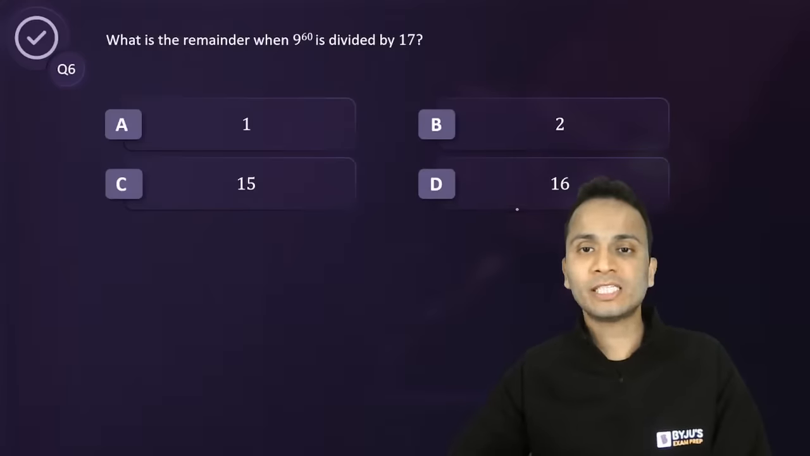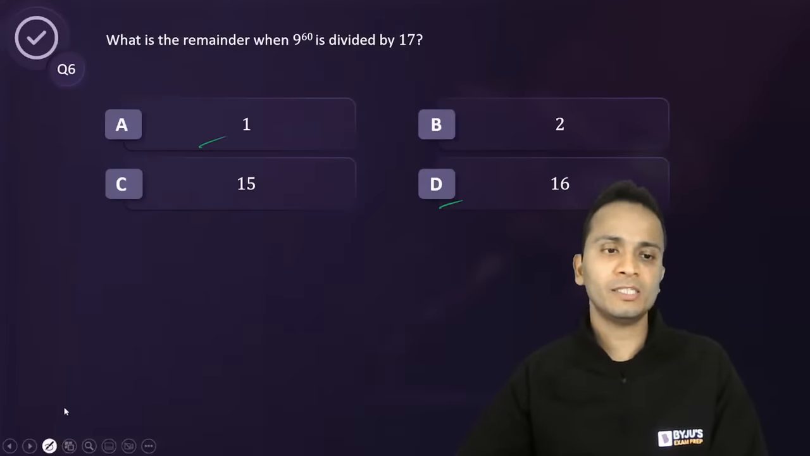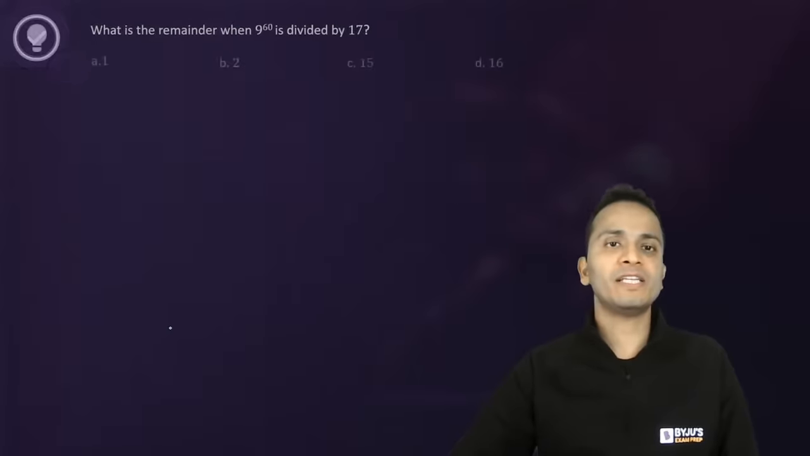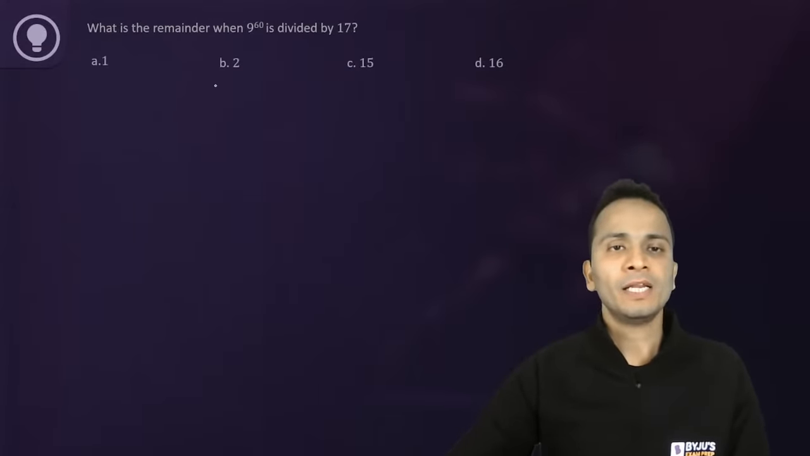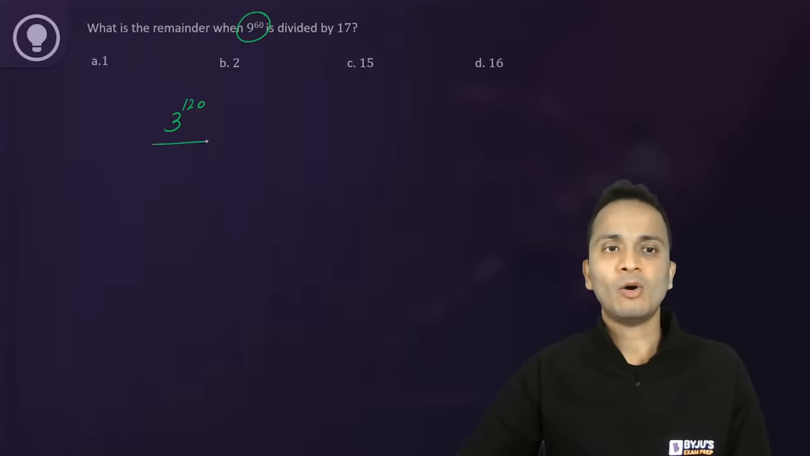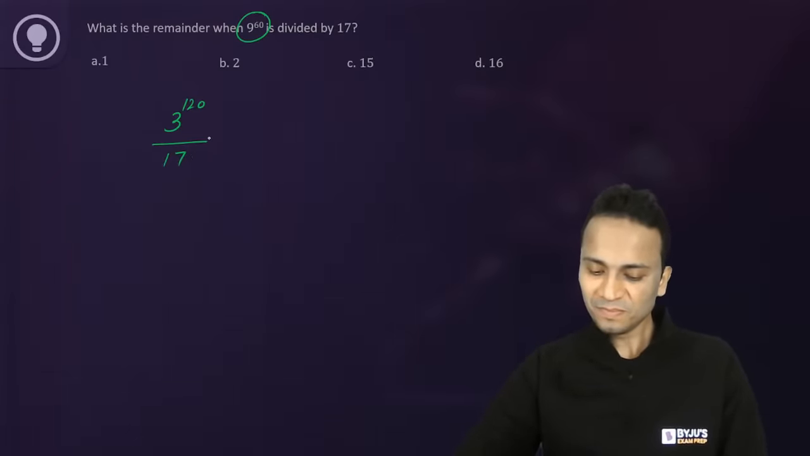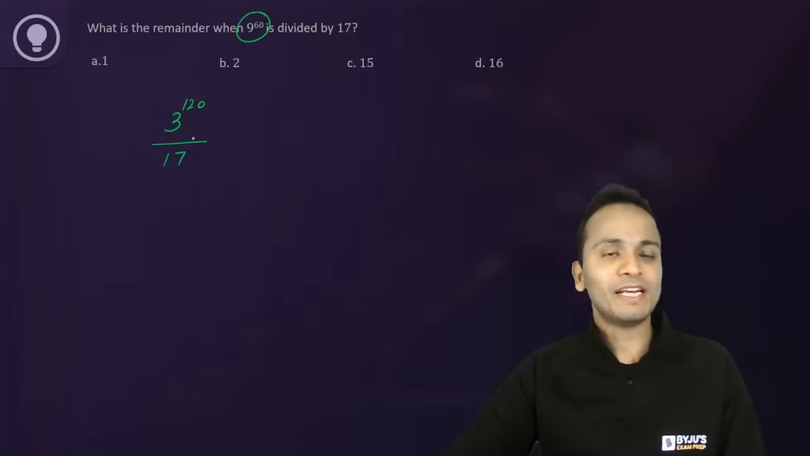Okay, so 16 and 1, these are the two most common answers. So let's simplify this, let's calculate this. Now 9 raised to the power 60, first of all I'll convert it in the power of 3. So 3 raised to the power 120. Now I have to divide it by 17.